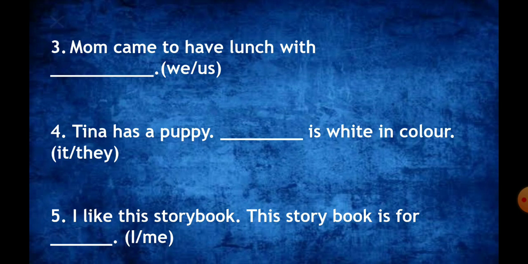Tina has a puppy. Dash is white in color. Your options are it or they. I like this storybook. This storybook is for Dash. I or me. Choose the correct pronoun.